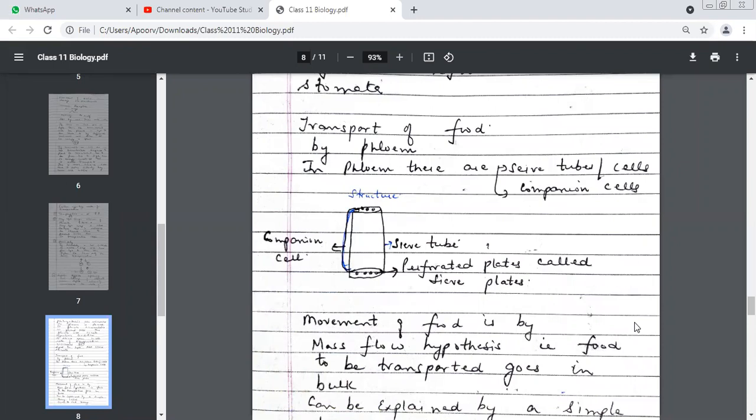Because many sieve cells are connected to each other, we also call them sieve tubes. And which is the second most important thing I want you to know about phloem? Companion cells.